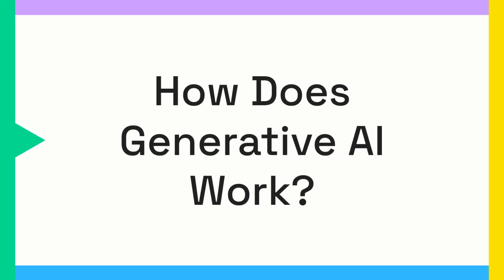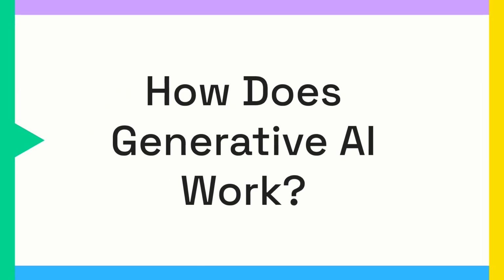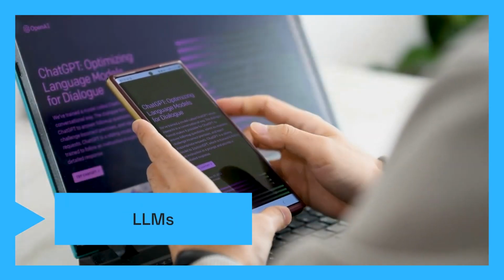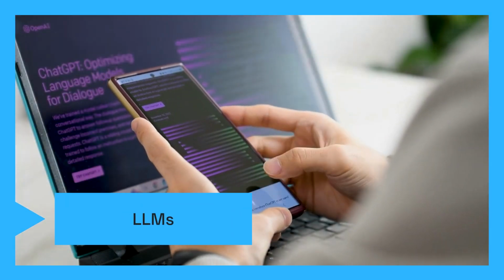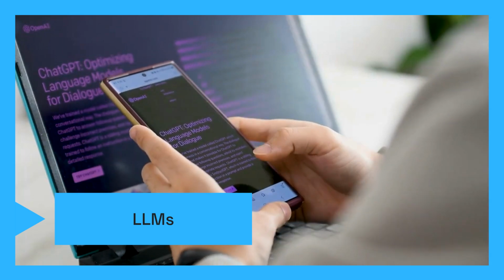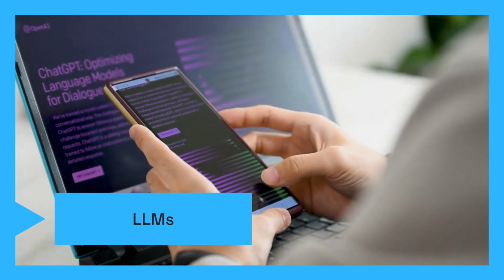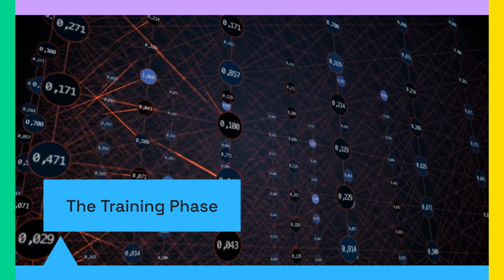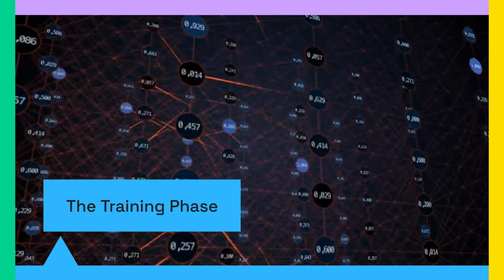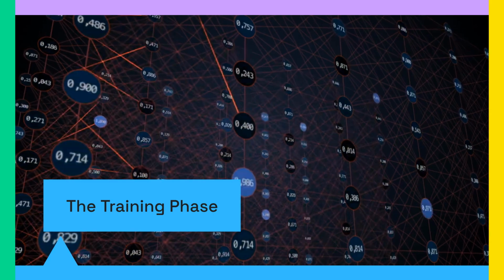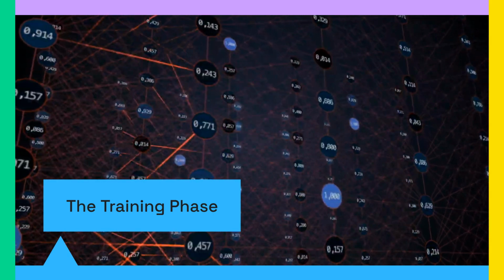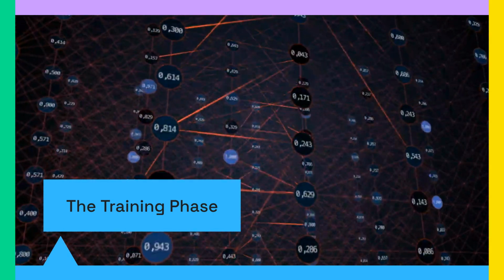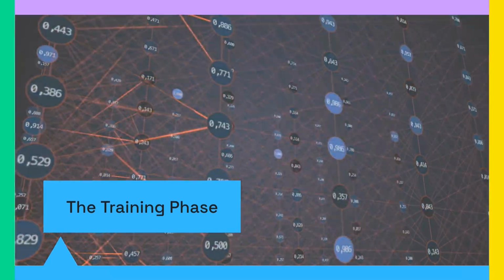So how does this creative assistant actually produce such high-quality original work? Let's look at the simple view. Generative AI tools like ChatGPT are built around a core component called a large language model, or LLM. These models are essentially the brain behind the operation. The LLM is trained on massive amounts of data, essentially most of the publicly available text on the internet. It analyzes this vast library to learn patterns, grammar, and context of human language.